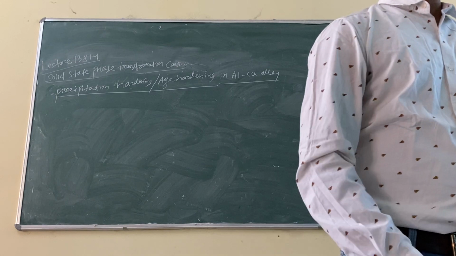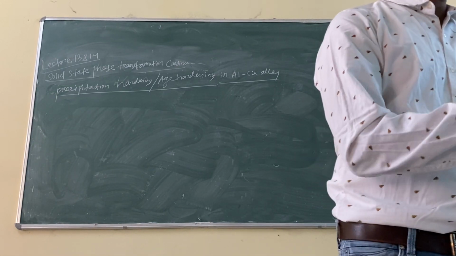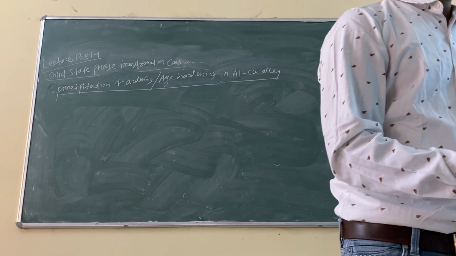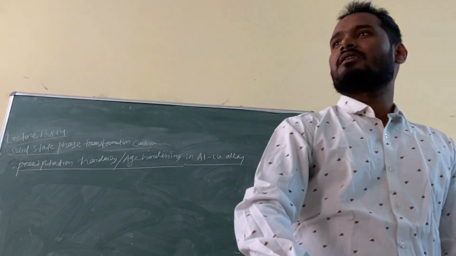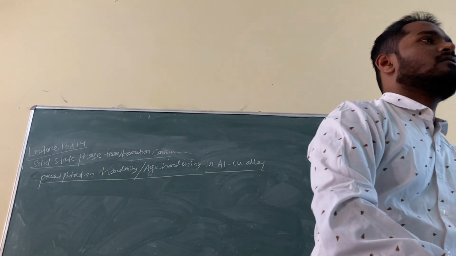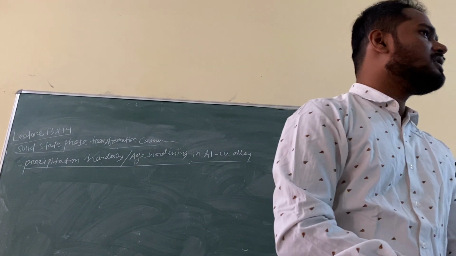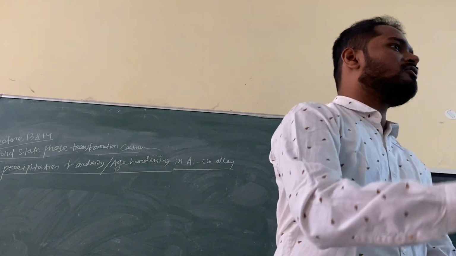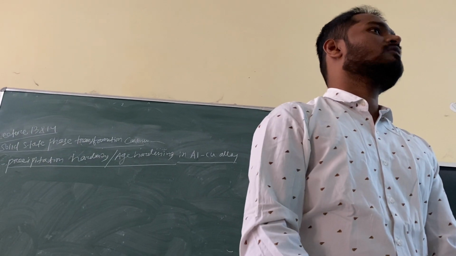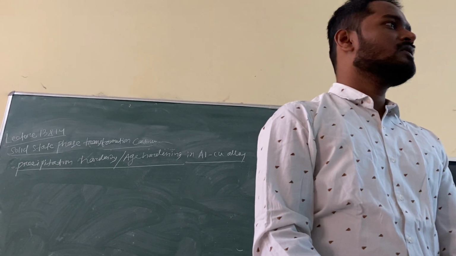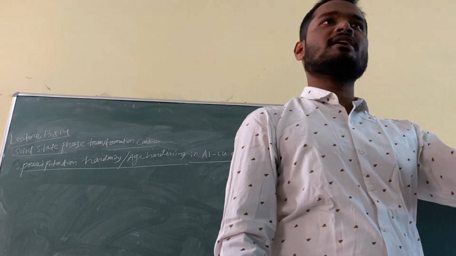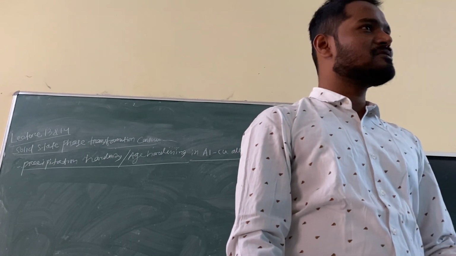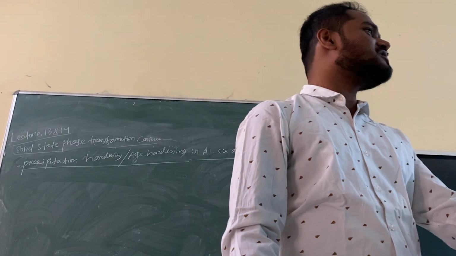If they react, what will form? It will form a compound. Suppose you are adding carbon into iron. Carbon will go into the interstitial position and form an interstitial solid solution, right? But if you add a larger amount of carbon, it will react with iron, and what will it form? Fe3C, right? If it does not react, it forms a solid solution. But if it reacts, it forms a compound. And that compound is a precipitate. Precipitate is nothing but your compound.